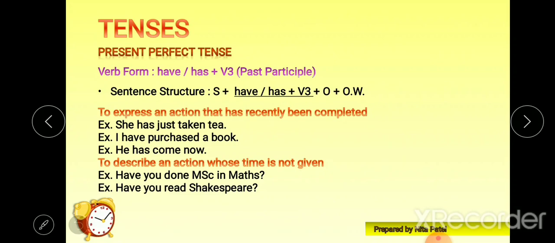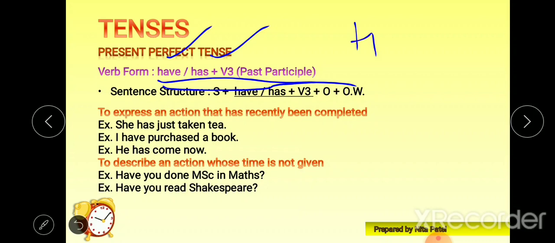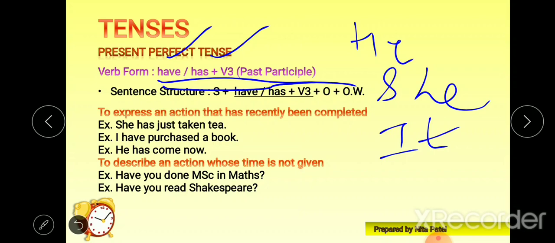Now present perfect tense. The verb form of present perfect tense is have/has plus V3, that means past participle. Where to use have and where to use has? If you find third person singular, that is he, she or it, then we will use has.